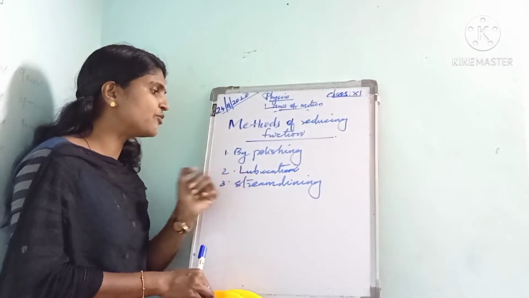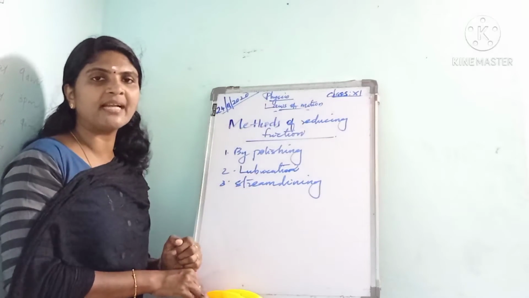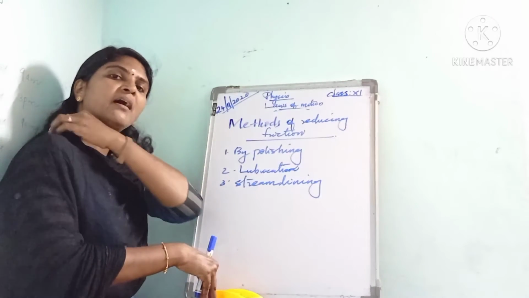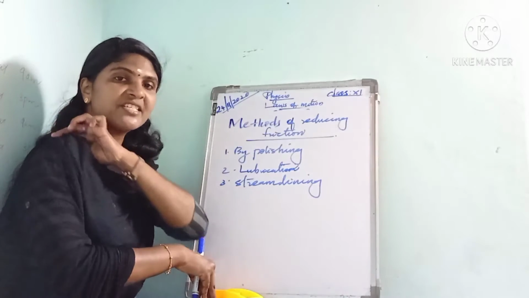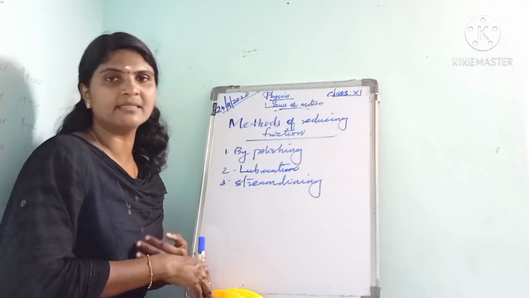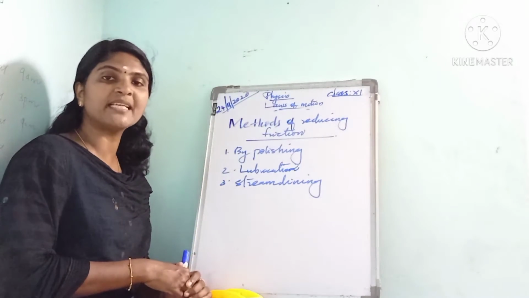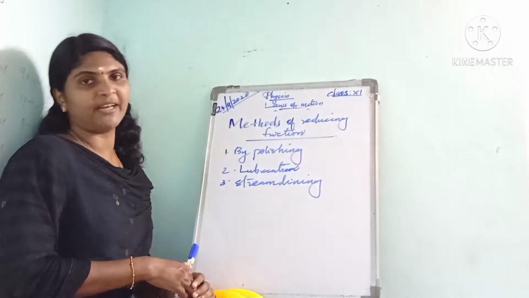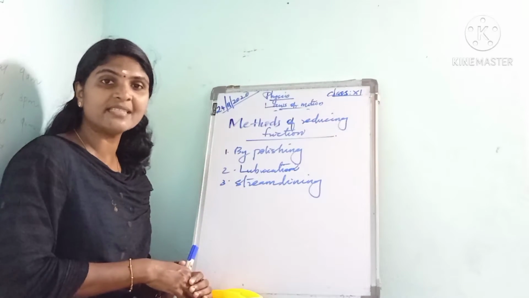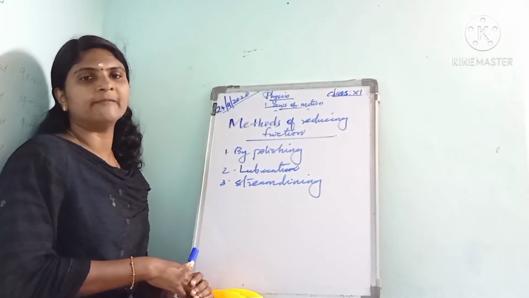This process is called lubrication, and the substances which are used to reduce friction are called lubricants. For example, oil and grease are lubricants.